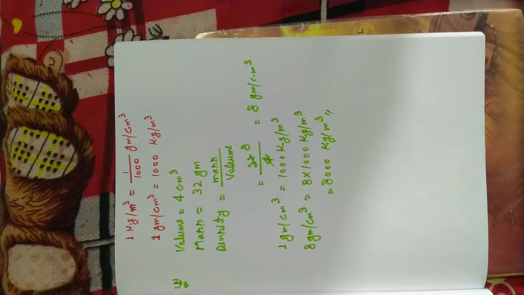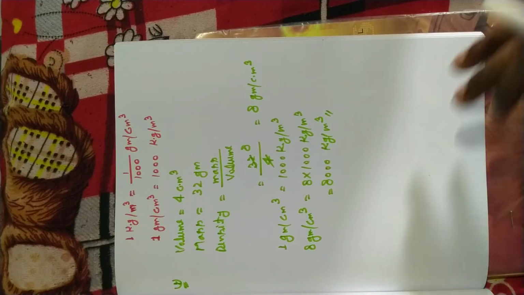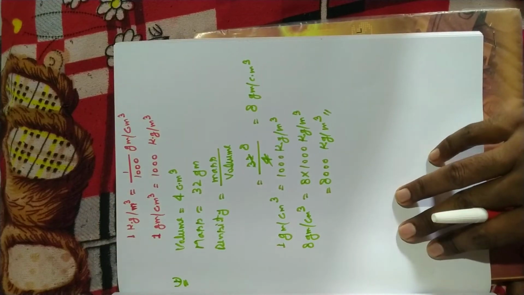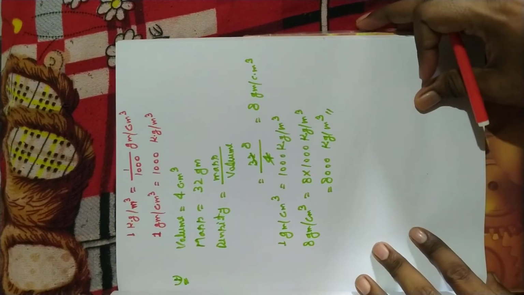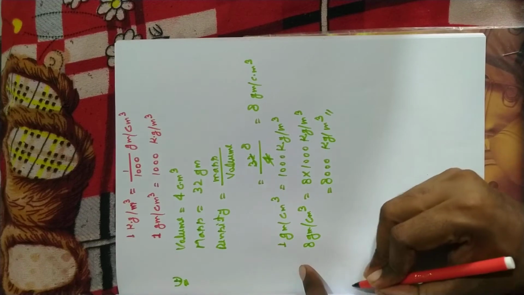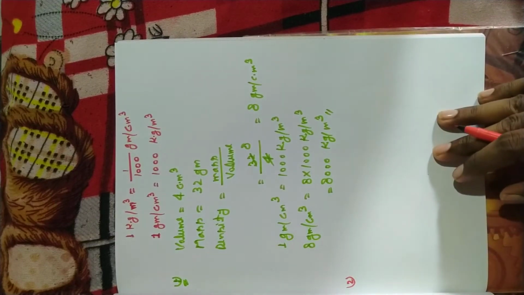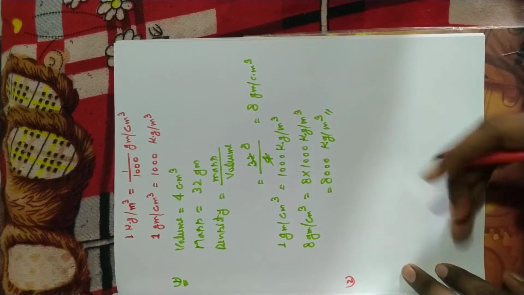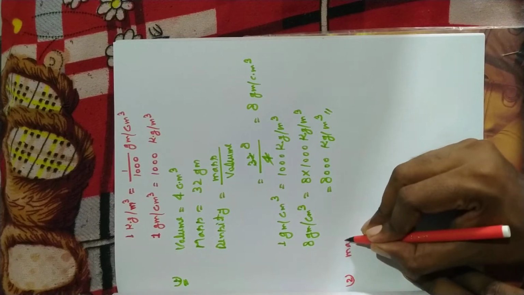Now we will solve the second question. The second question is: what is the mass of 5 meter cube of cement of density 3050 kilogram per meter cube? So now listen very carefully. According to the question, mass is equal to question mark.